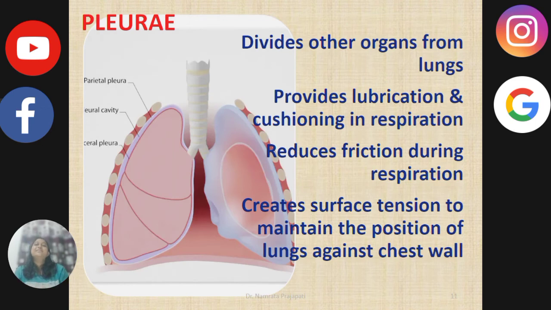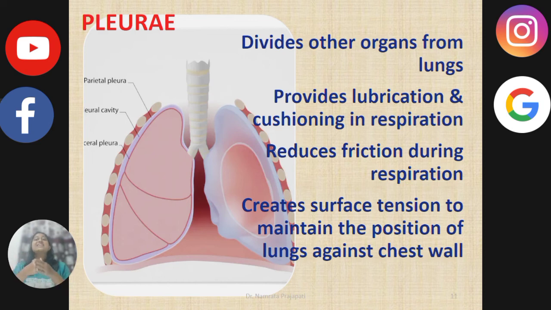Now we'll see pleura. What is pleura? Pleura is a layer protecting the lung and dividing the lung from other organs. Pleura comprises two layers: one is parietal pleura and the second is visceral pleura.